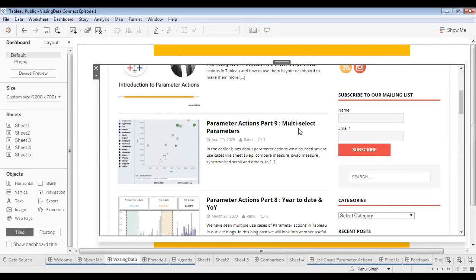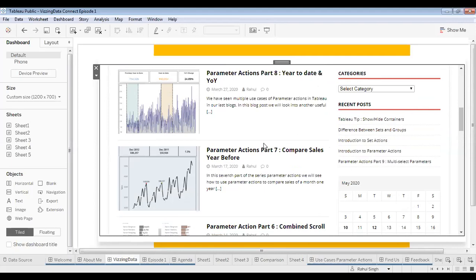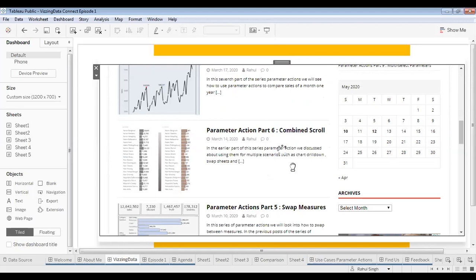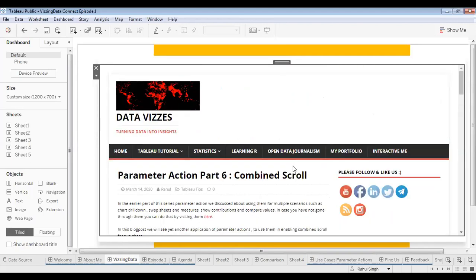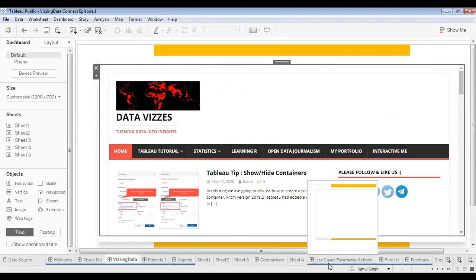For example, you can use parameter actions to create a multi-select menu, or a year-to-date comparison, a sales comparison. That is what we did right now. You can use them for combined scrolling, and so much more. So if you want to refer to all of them, you can follow my blog website and have a look into them. This was all about parameter actions, and with this, I think we come towards the closing of the session.